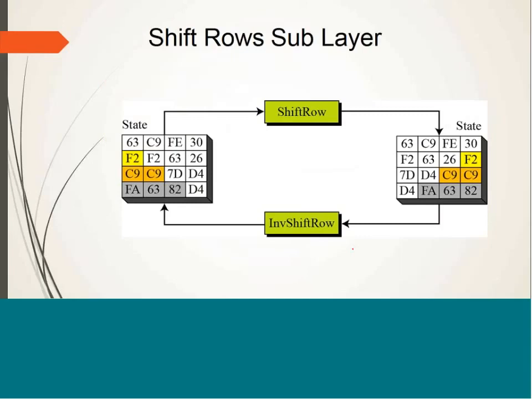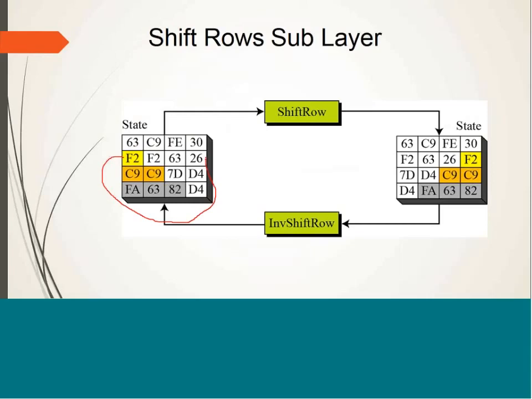Let's take an example. As you can see here, the first byte is copied as it is over here, whereas in case of the second row, the first byte is moved to its circular left. That means it will come to the last position. So F2 is moved to the last position.